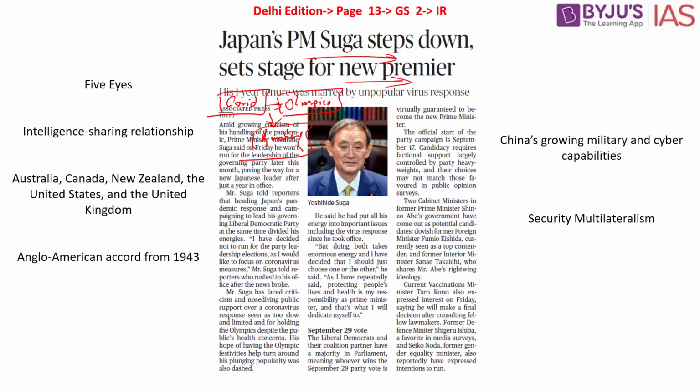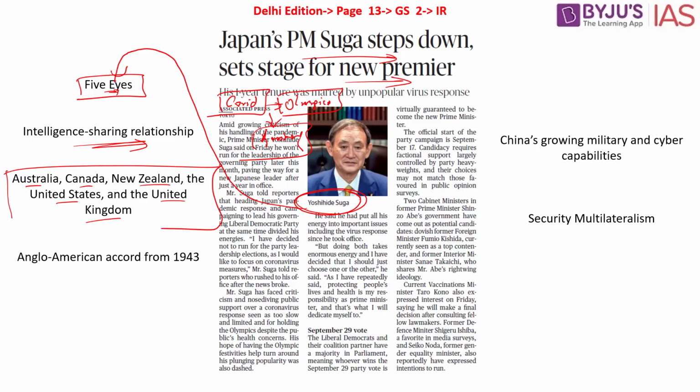The other part of the article is speaking about Five Eyes. Why are we discussing this? That is because we have Suga, who also wanted to enter this intelligence sharing relationship called the Five Eyes. Five Eyes is basically nothing but an intelligence sharing relationship between whom? It included Australia, Canada, New Zealand, United States, and United Kingdom. These five countries came together. They created a platform for intelligence sharing, and Japan also wanted to be part of this Five Eyes under the prime ministership of Suga. Now the question is, will Japan seek such an admission or will it withdraw this particular process, is what we have to wait and watch.